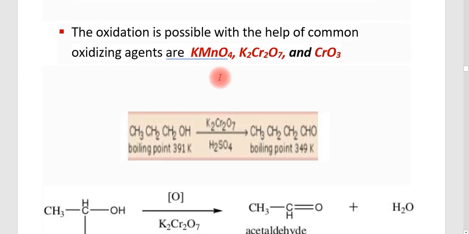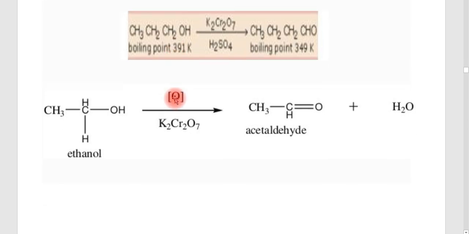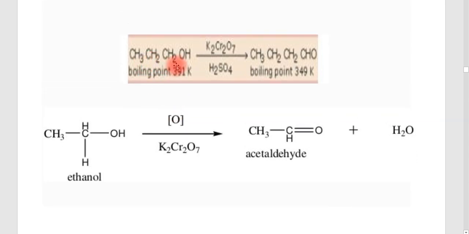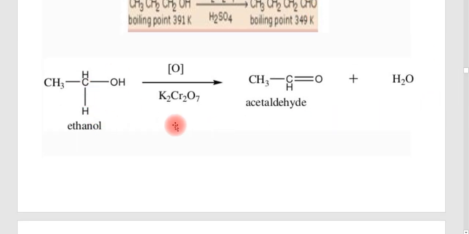The oxidation is possible with the help of common oxidizing agents, that means the common oxidizing agents basically used are KMnO4, K2Cr2O7 and CrO3. Some examples are given here. In CH3CH2CH2OH, you should understand that this is a primary alcohol, and in the presence of potassium dichromate and sulfuric acid you get an aldehyde. This is meth, eth, prop, but, it is butanaldehyde.